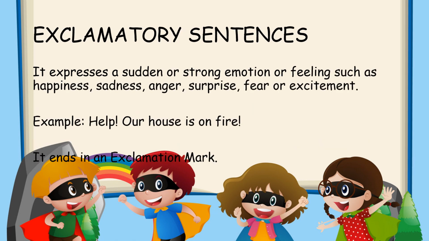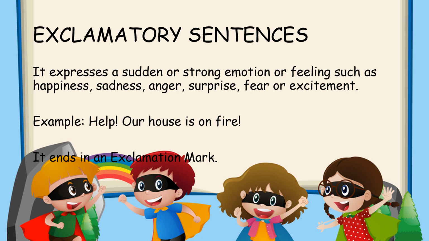The last kind of sentence is exclamatory sentences. It expresses a sudden or strong emotion or feeling such as happiness, sadness, anger, surprise, fear, or excitement. Example, help, our house is on fire. It ends in an exclamation mark.